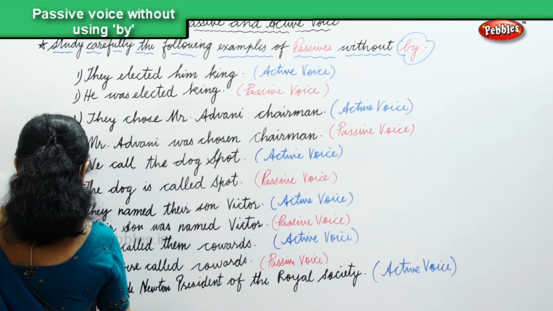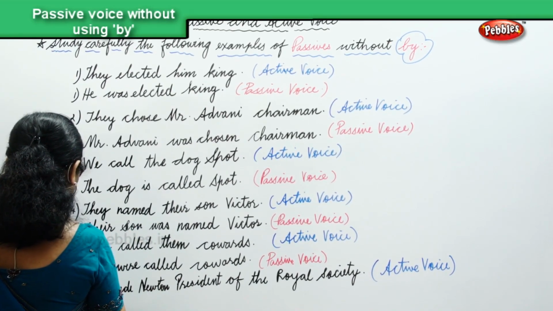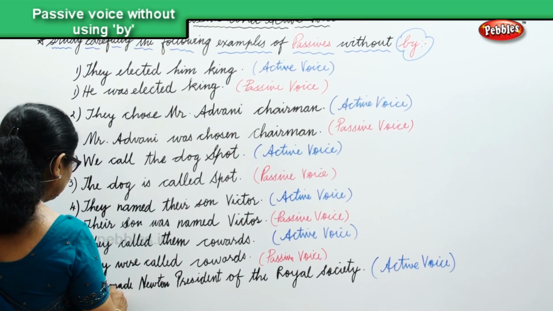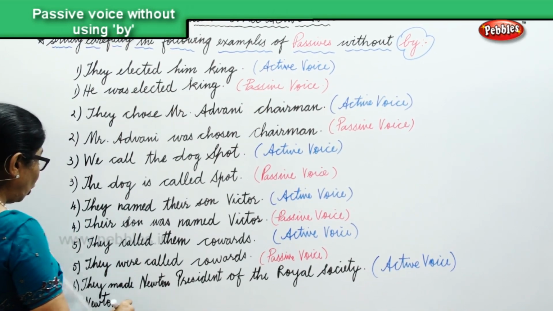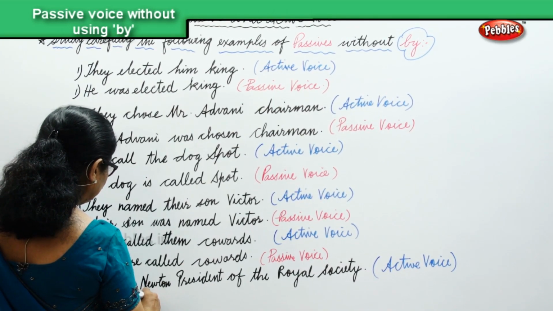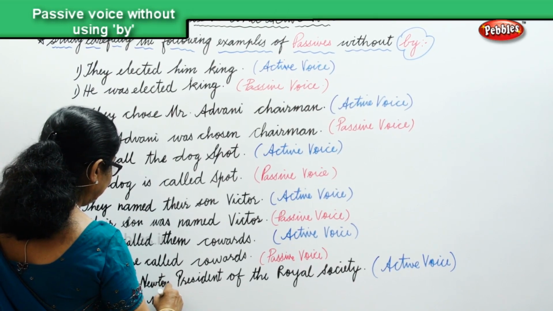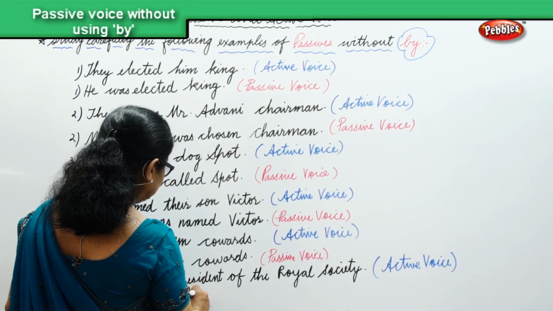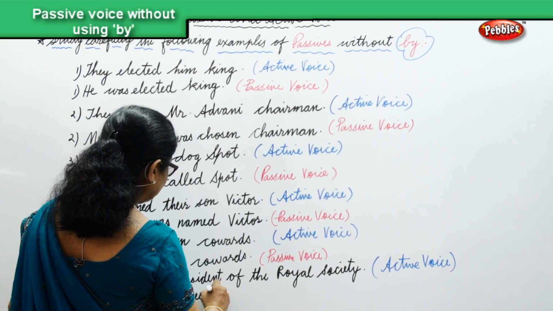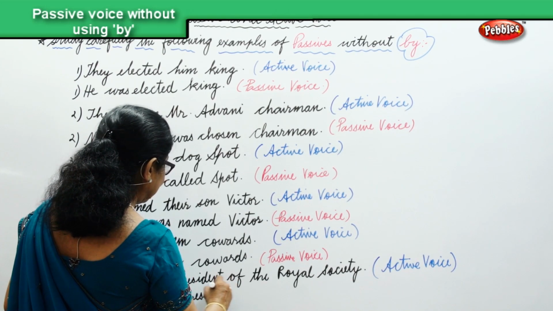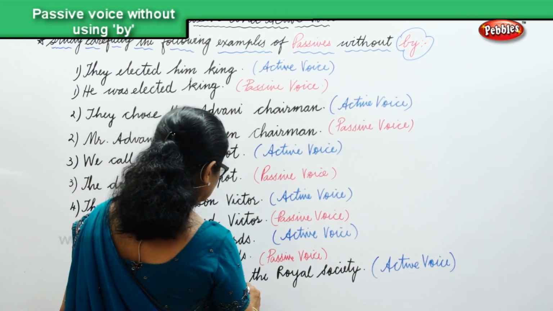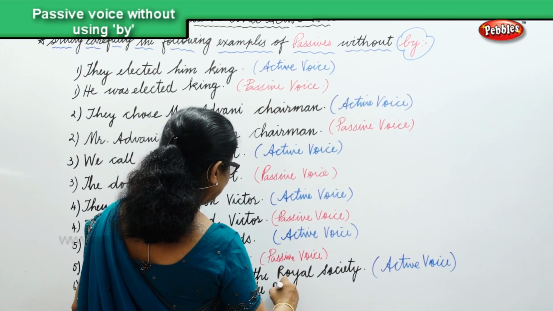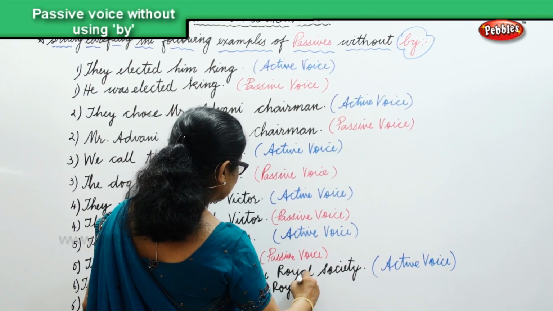So what is the answer? Newton was made president of the Royal Society.